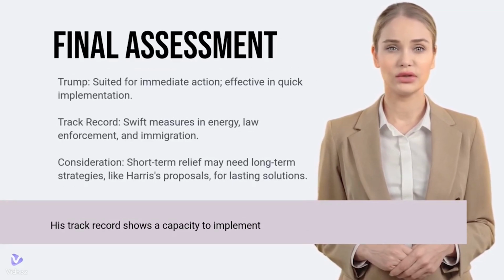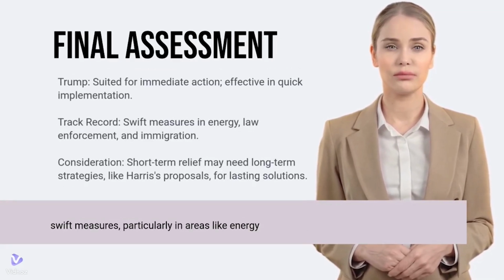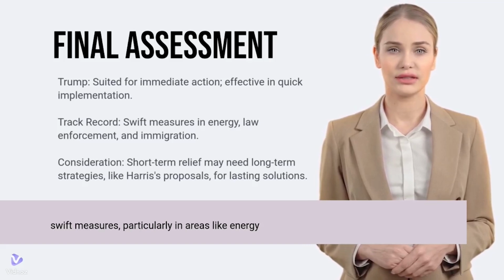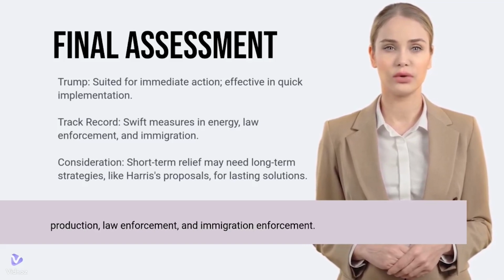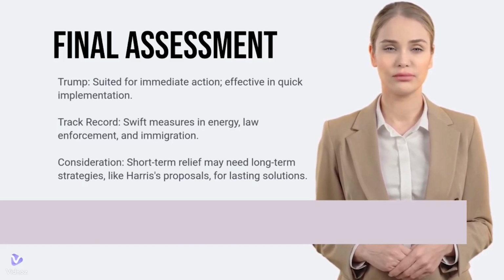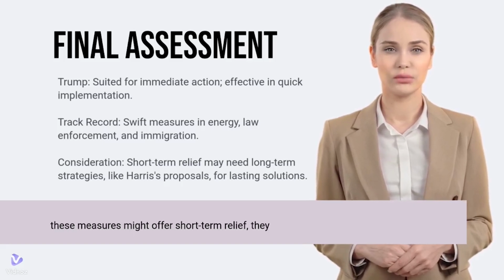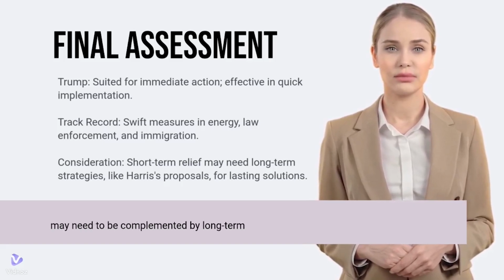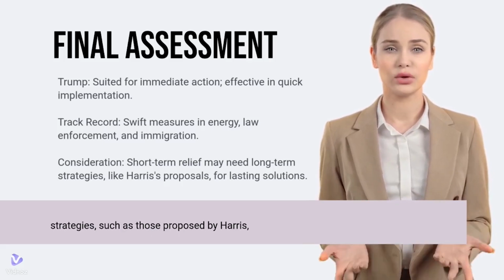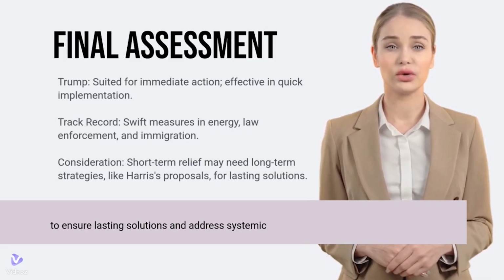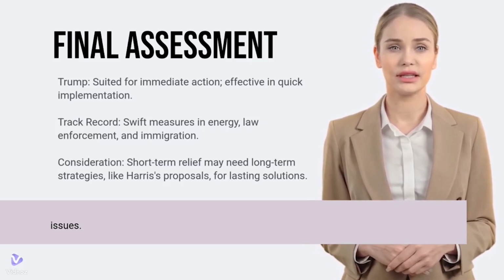His track record shows a capacity to implement swift measures, particularly in areas like energy production, law enforcement, and immigration enforcement. However, it's important to consider that while these measures might offer short-term relief, they may need to be complemented by long-term strategies, such as those proposed by Harris, to ensure lasting solutions and address systemic issues.